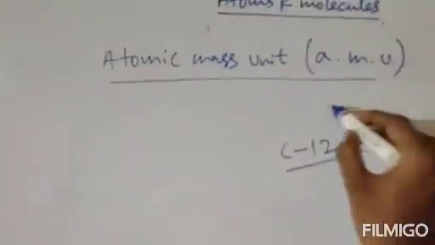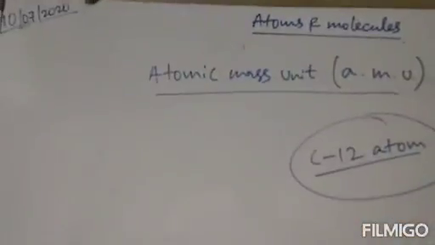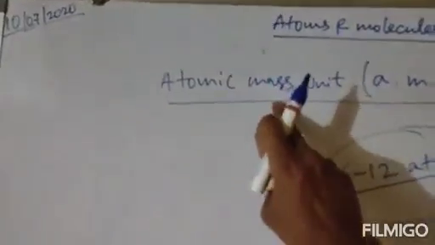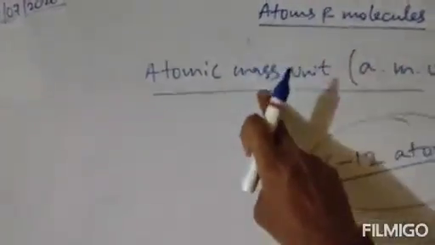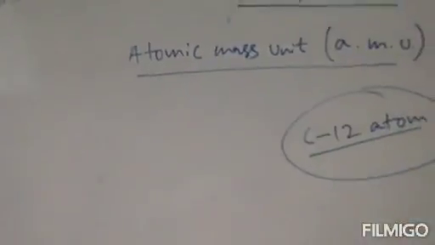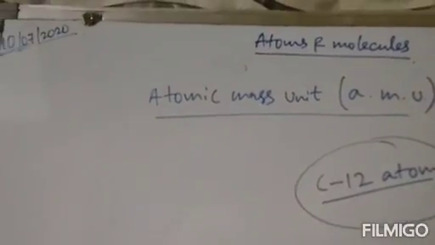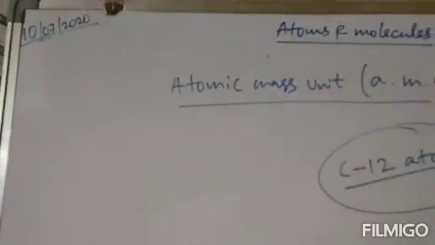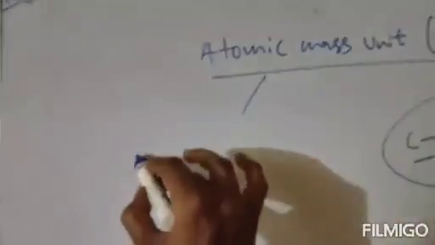That is, the mass of one C12 atom will be exactly equal to the atomic mass unit. That means it is the mass unit that is equal to exactly 1/12th of the mass of one carbon atom. That is your atomic mass unit, or it is represented as AMU. Clear?